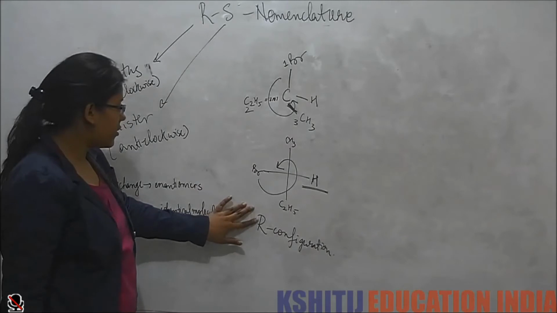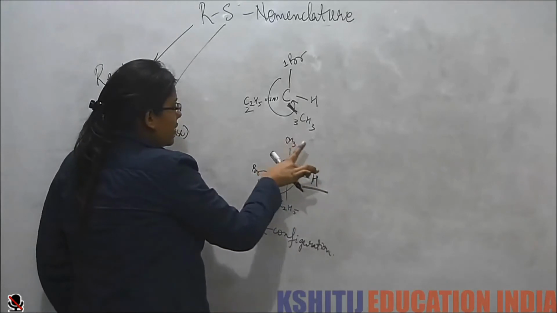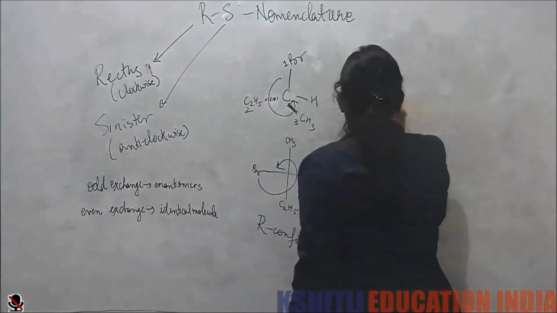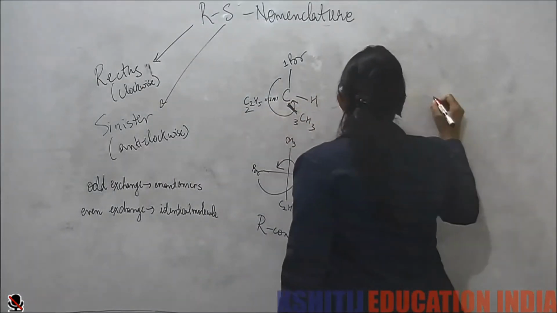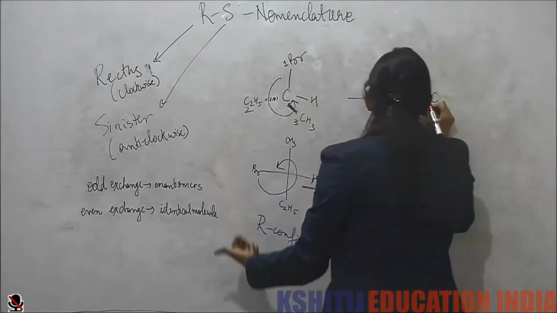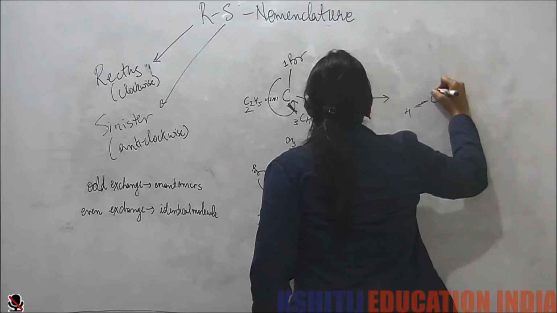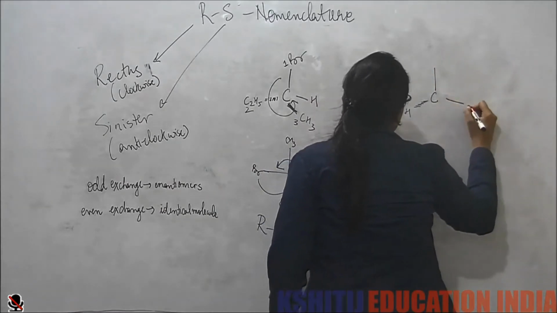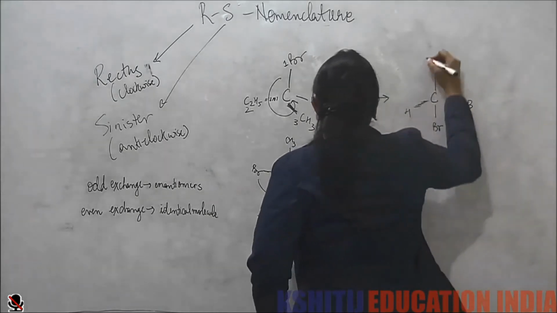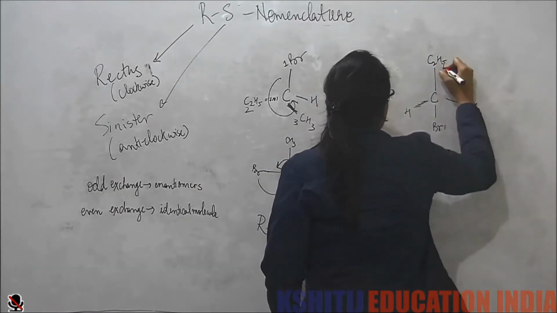Now how do we see that? If we change this perspective formula, if we rotate this formula to get hydrogen in the back position, so if I have hydrogen here, then bromine will move here, my ethyl will move here, and this will be my 1, 2.